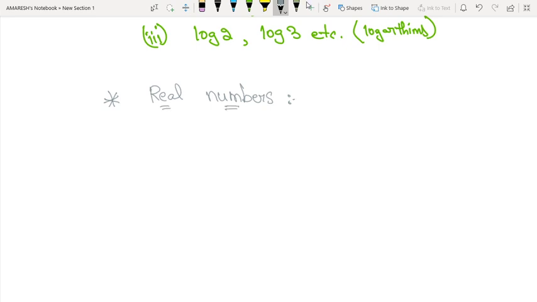The combined set of rational and irrational numbers.